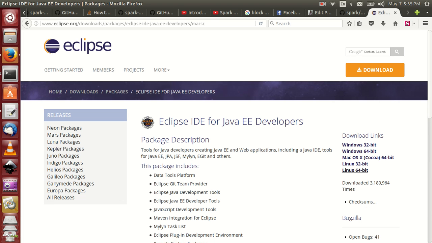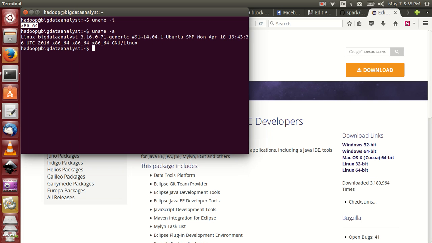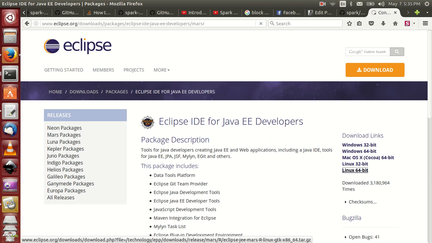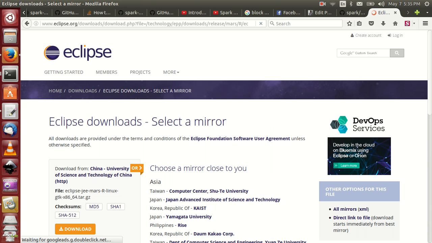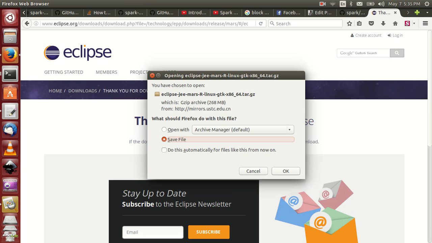My system version is 64. If you don't know your system version, you will automatically get this error. Then it is 64 version. In case you didn't get this 64, it is 32. Okay, this is 64, so download this 64-bit version and simply click on download. This is the link, and save it.